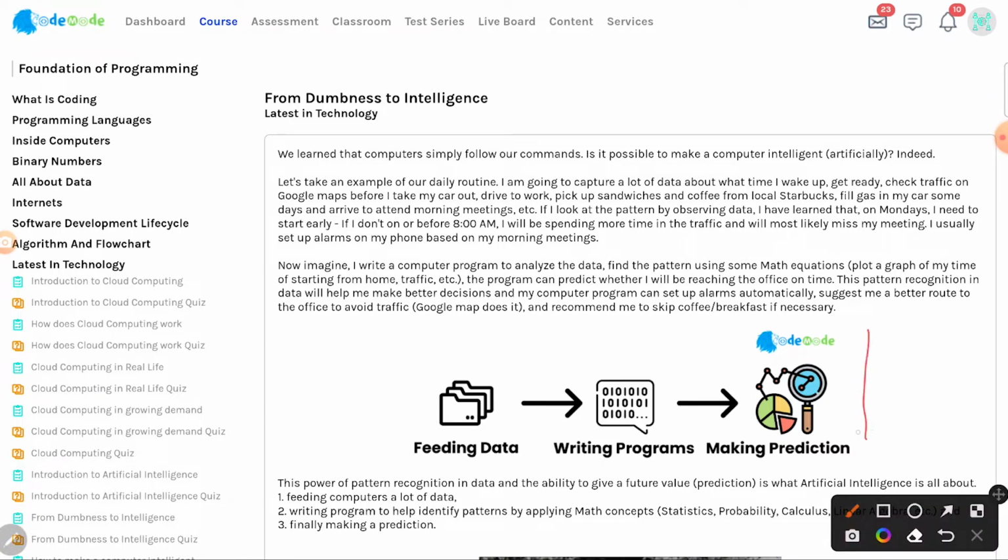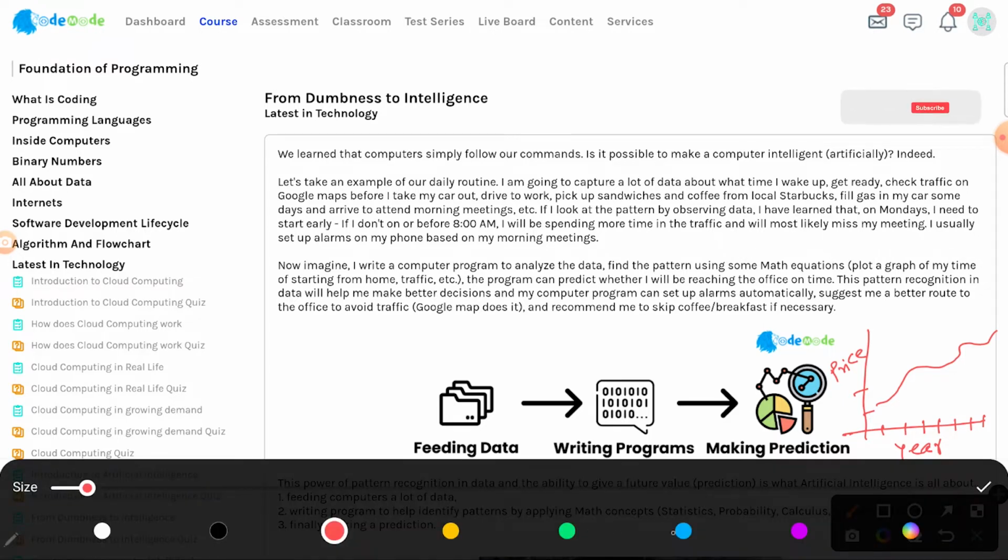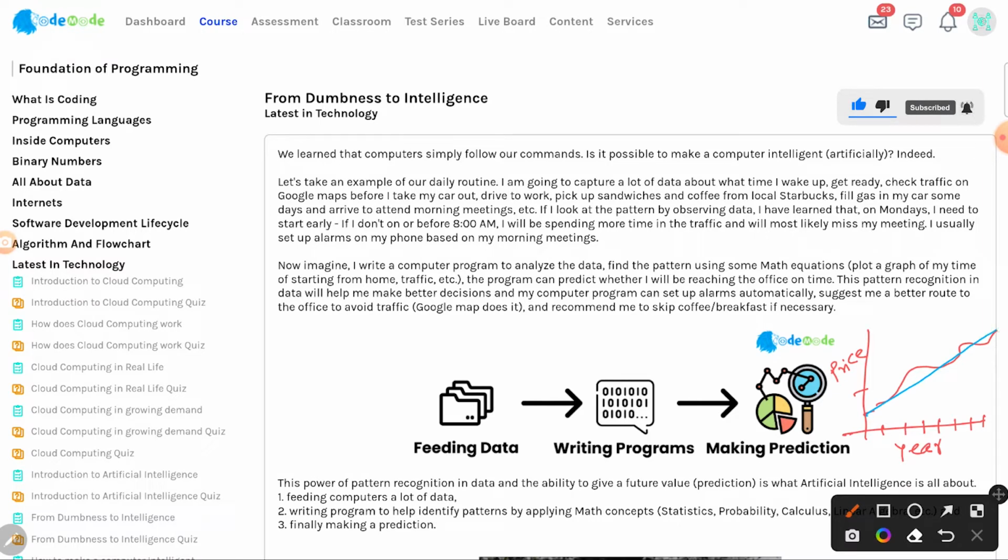So I'll give another example. If you look at the home prices in a city for every year, and this is the price, and this is the year, if you plot a graph, eventually you will see that the prices are increasing. It may be a straight increase in some cases. You can more or less draw a line like this, or you can even find a mathematical equation that closely represents the graph I plotted.